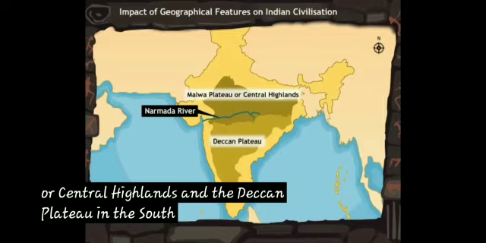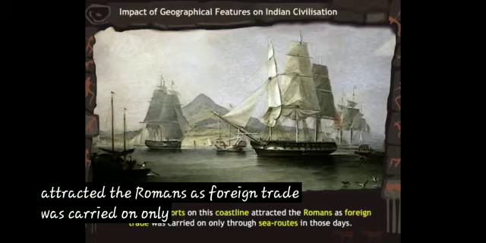The Indian coastline is vast and stretches over 6,100 kilometers. The eastern coastline is called the Coromandel coast, whereas the western coastline is referred to as the Konkan or Malabar coast. The numerous ports on this coastline have attracted the Romans from times immemorial. Foreign trade was carried on in those days only through sea routes. As a result, port towns flourished, resulting in the rise of the powerful kingdoms in the south, the Pandyas, the Cheras and the Cholas.